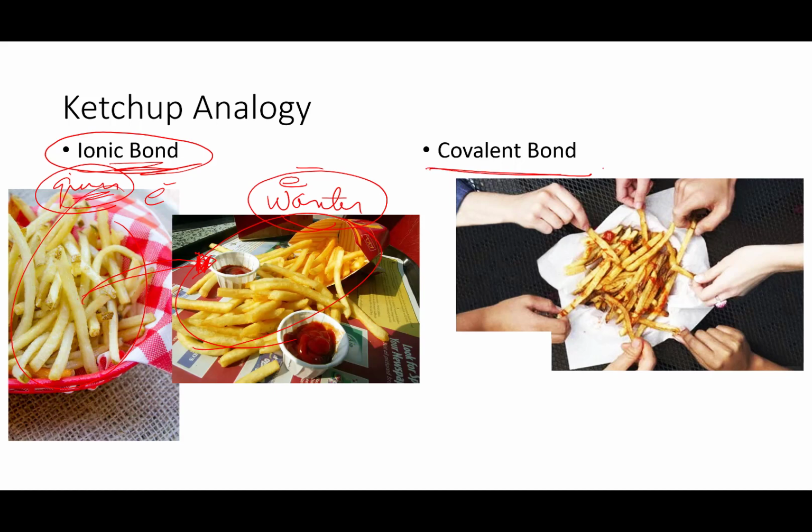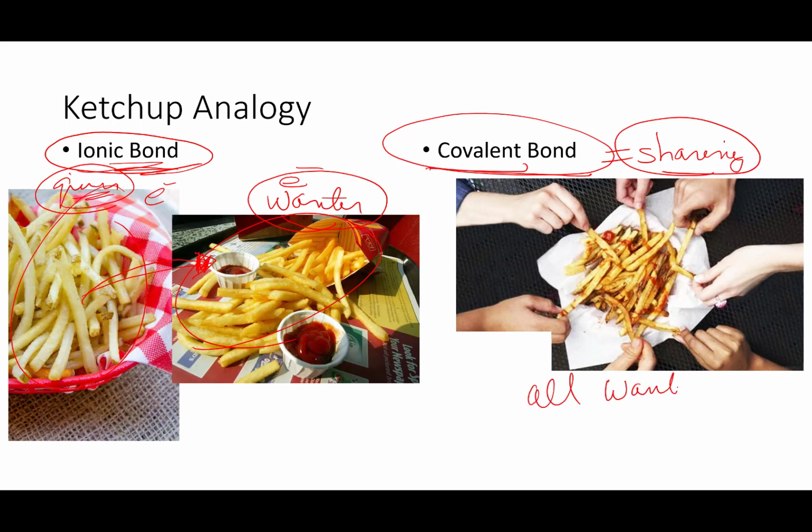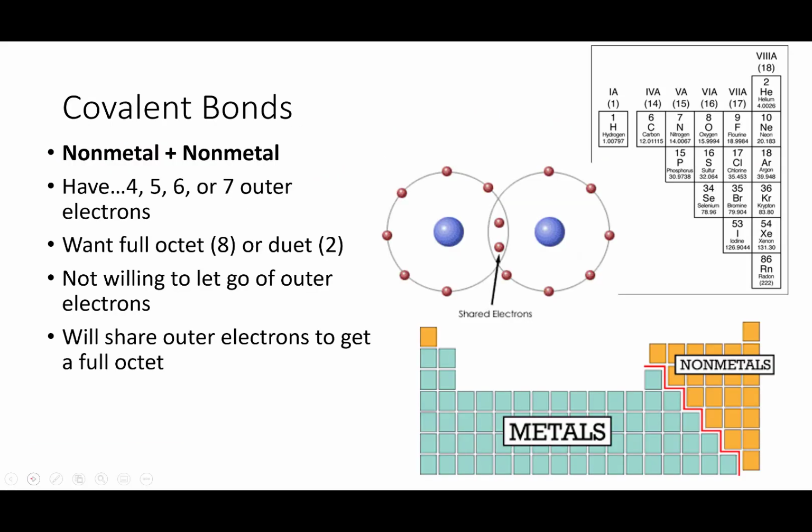But a covalent bond is very, very different. Covalent bond is all about sharing. Let's say a group of people go into a restaurant and they all want ketchup. They all want it. And nobody is willing to give it up. So they say the answer is we are all going to share. I want ketchup, you want ketchup, everybody wants ketchup. So what are we going to do? We're going to share the ketchup. That's covalent bonding. Everybody can be happy. All the atoms can be happy and content if they share. And so it's a very different way of achieving what they want.